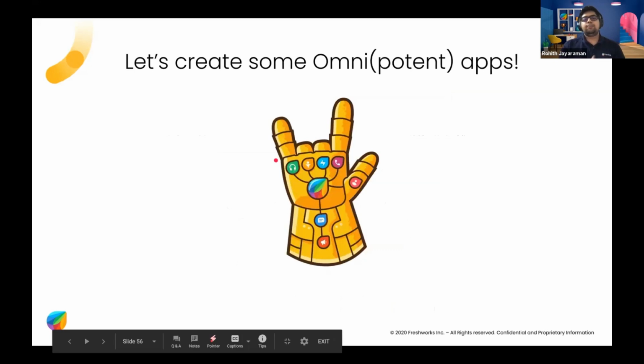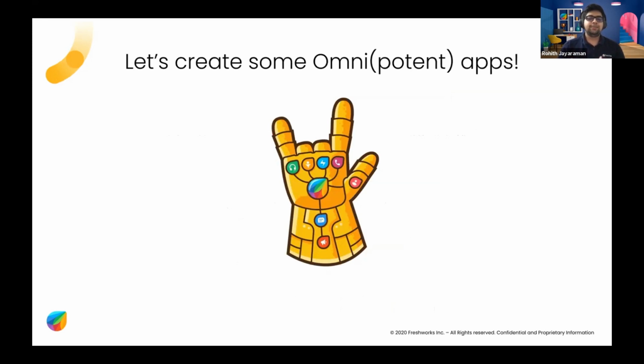And so yeah, just to sum up, guys, I think Omni apps present a lot of opportunity and potential for you guys. I think that this is truly like an infinity gauntlet for you guys as Freshworks developers, except it's stronger than the one Thanos had, because he could only use his to destroy people, and you can use yours to create stuff. So yeah, thank you.